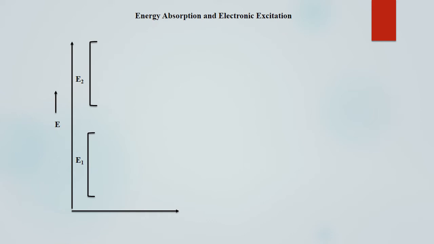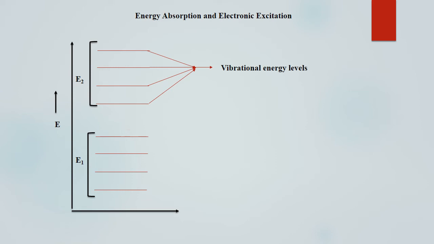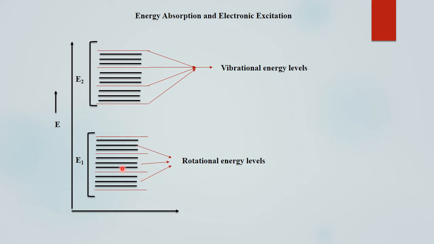Let's see energy absorption and electronic excitations. If we look at the various energy levels, every molecule has electronic energy levels E1, E2, E3 like this. Each electronic energy level is made up of a number of vibrational levels, and each vibrational level is made up of a number of rotational levels.